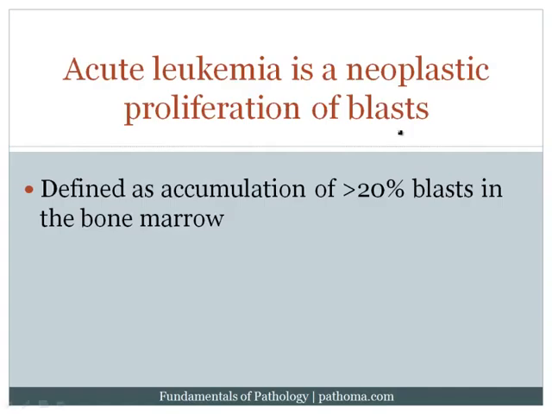As I've stated here in your text, acute leukemia is a neoplastic proliferation of blasts. Now, we should remember that if I were to take my bone marrow or your bone marrow and to look for blasts, I would see a certain percentage of blasts. In fact, 1 to 2% is the normal number. And the reason we see blasts within our bone marrow is because our bone marrow has blasts, and those blasts are the cells that are generating the more mature cells that will eventually be pushed off into the blood.